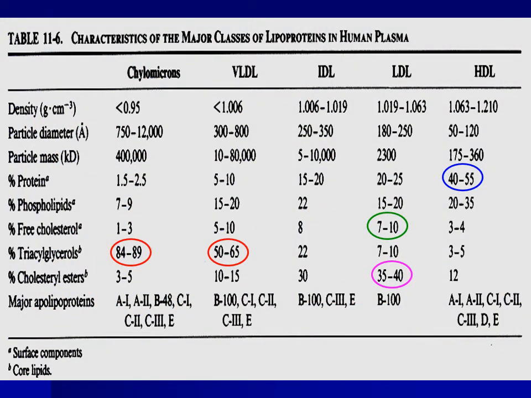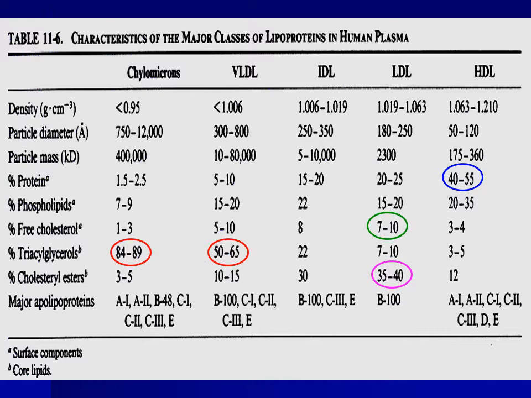The table shows characteristics of the major classes of lipoproteins in human plasma. Chylomicron is very rich in triacylglycerol. The percentage of triacylglycerol present in the chylomicrons is approximately 85 to 90%. VLDL is also rich in triglyceride, but the triglyceride content of VLDL is less than that of chylomicrons.